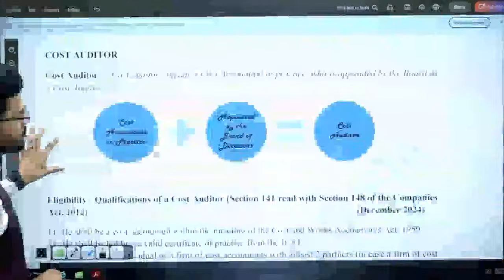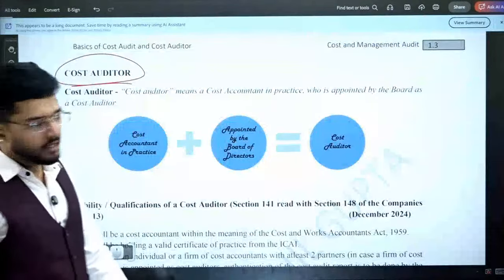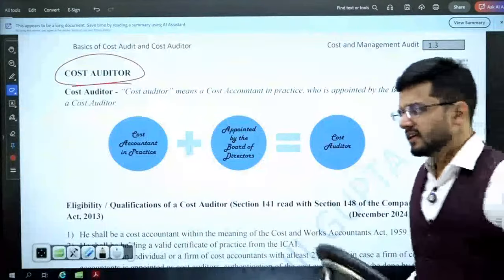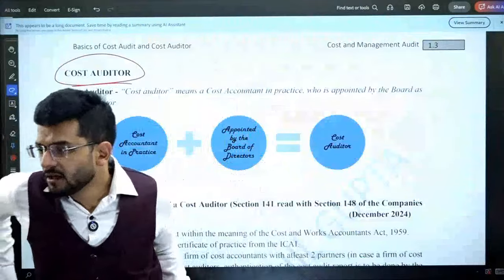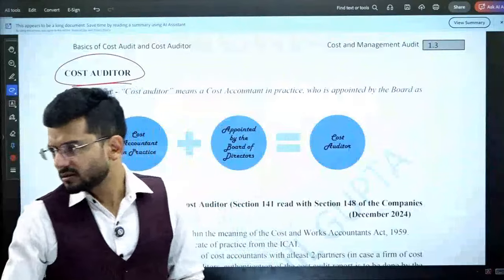Okay. So now we move on to, sir, who can be a cost auditor? What do you mean by cost auditor? So sir, if we qualify CMA Final, we are all in CMA Final, right? You all are in CMA Final. If you qualify CMA Final, then you become a cost auditor.